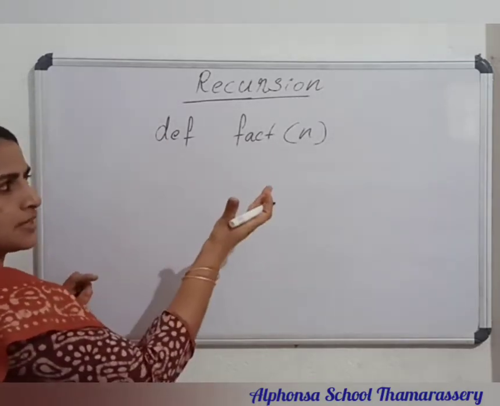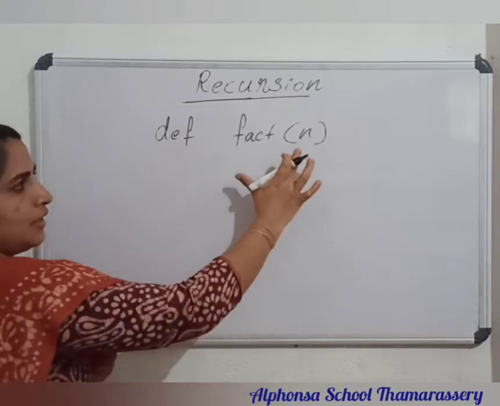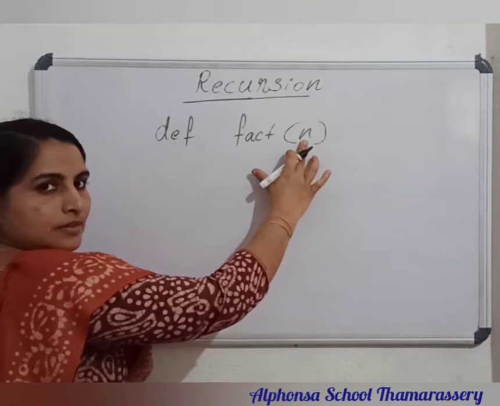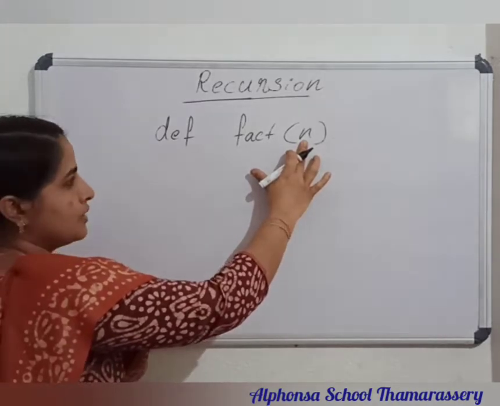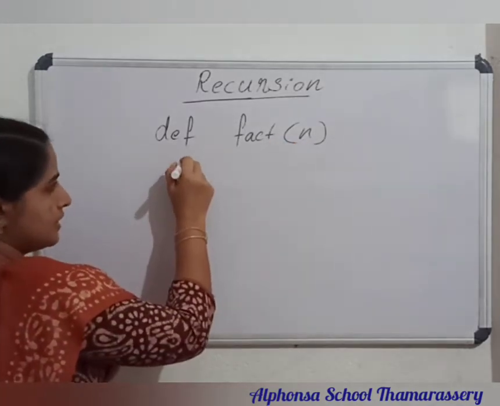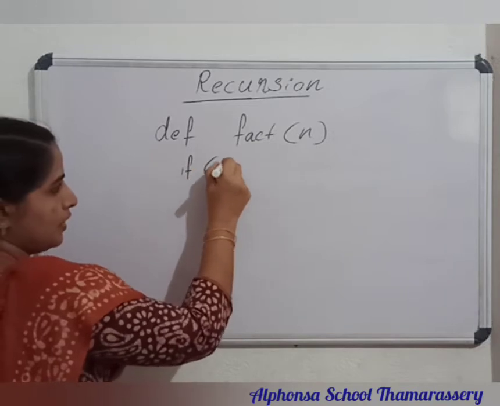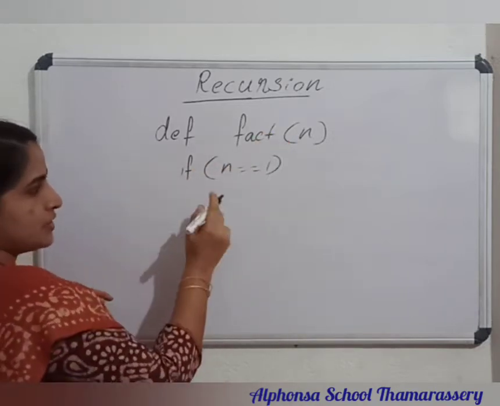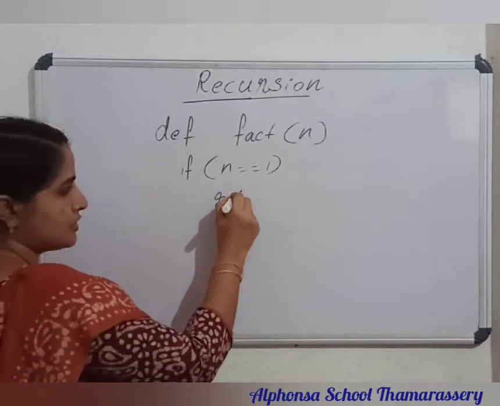So what is the base case? The base case is if the value of n is 1, then the factorial is 1 only. So you can write the base case as if n equal to 1, then we can return 1 as the answer.